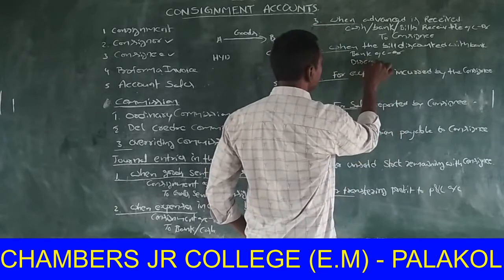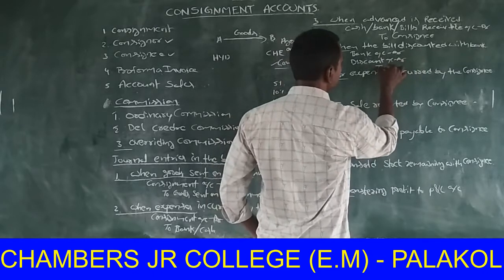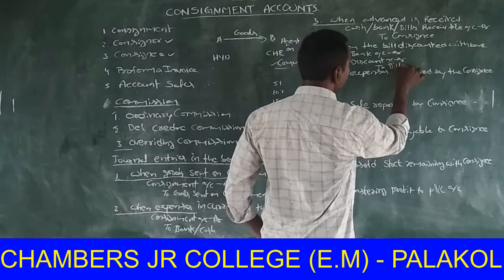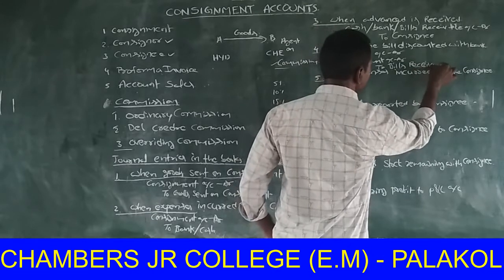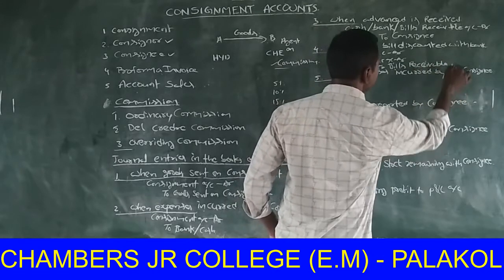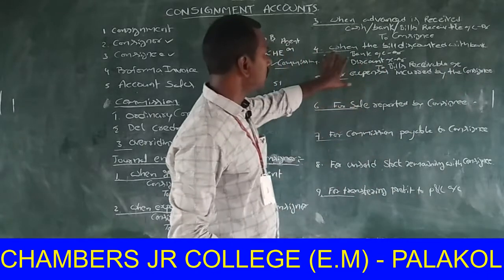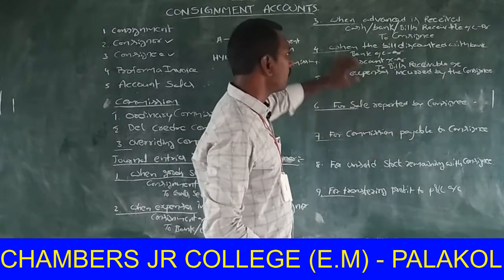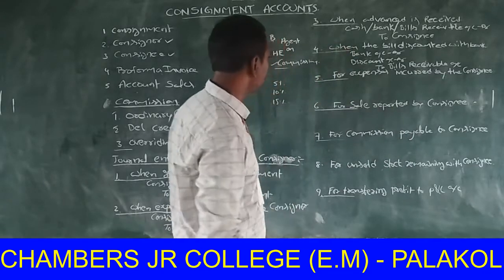Discount account debit, to bills receivable account. This is the journal entry. When the bill is discounted with the bank, bank account debit, discount account debit, to bills receivable account.